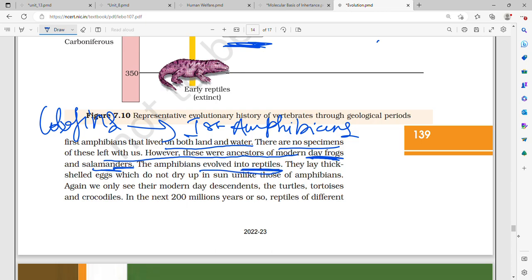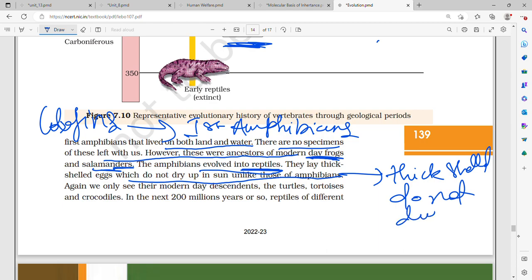They lay thick-shelled eggs which do not dry up in sun, unlike those of amphibians. Reptiles और amphibians में difference क्या है? Amphibians के जो eggs होते थे they dried up in sun, whereas reptile के जो egg होते हैं वो thick shelled होते हैं and they do not dry up in sun.